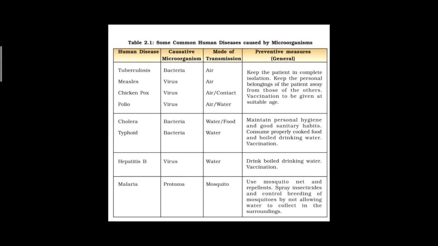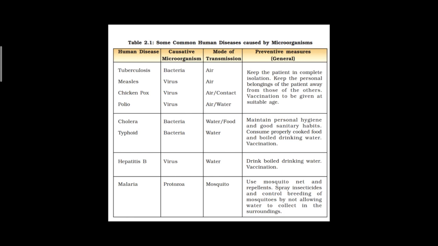Observe this table. Here are some of the common human diseases caused by microorganisms. In the first column are the human diseases: tuberculosis, measles, chickenpox and polio. These four diseases are spread by air. Air is the common medium for transmission of these four diseases.